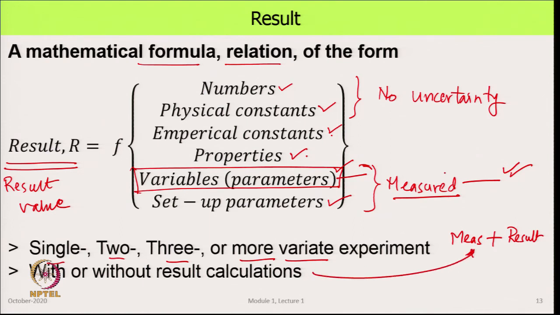So, we could only report measurements, or we could report a combination of measurements and results, or the third case we could only report the result. So, that is what we do with this type of an operation.